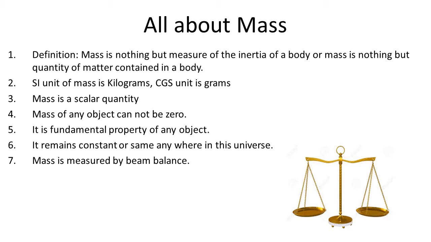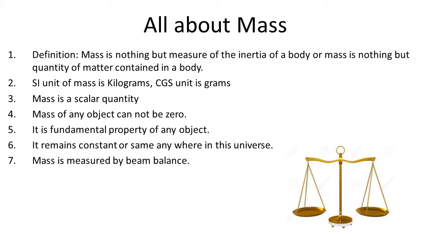Thus, the mass of a body is constant and does not change from place to place. It is a fundamental property of any object. Mass of a body is usually denoted by small letter m. The mass of an object cannot be zero. If mass becomes zero, the object will disappear. It will cease to exist.